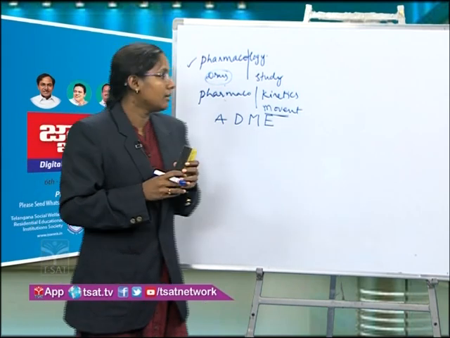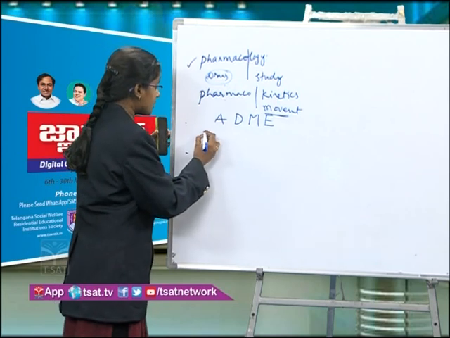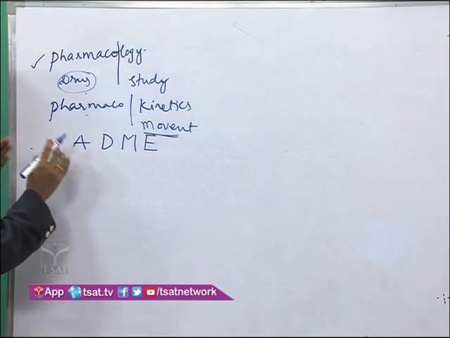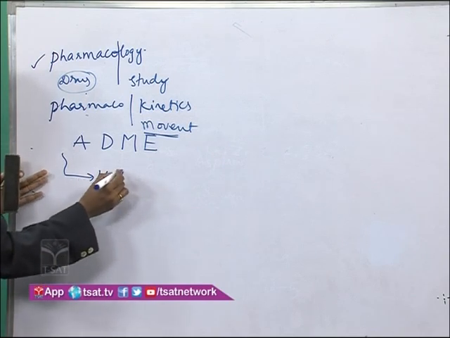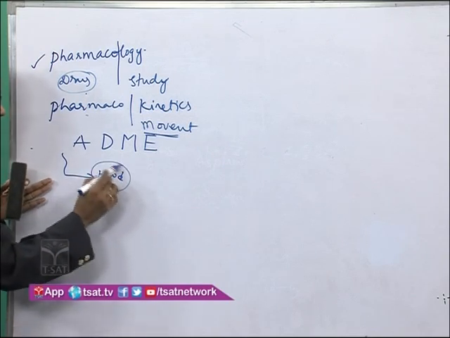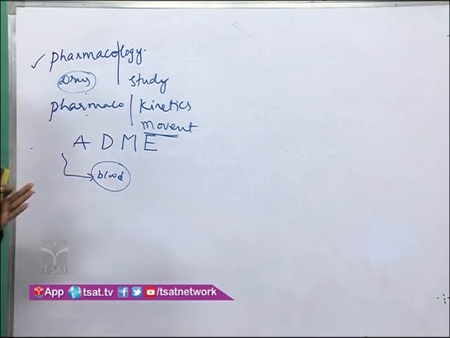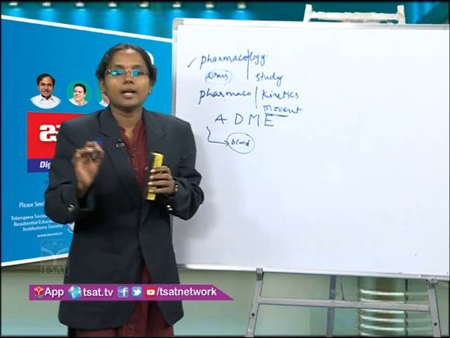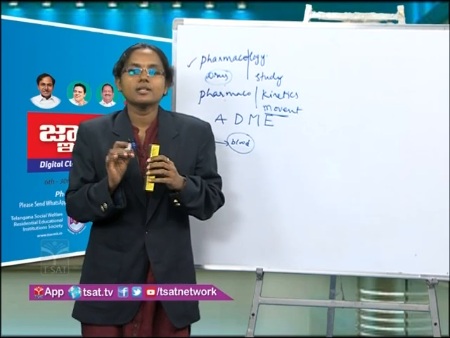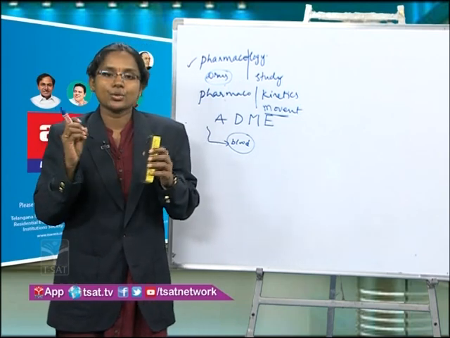And then the next step: once the drug goes from the route of administration to the systemic circulation, that is absorption. Then from the blood it has to be distributed to the body parts, and ultimately reach the site of action where it has to show its action.